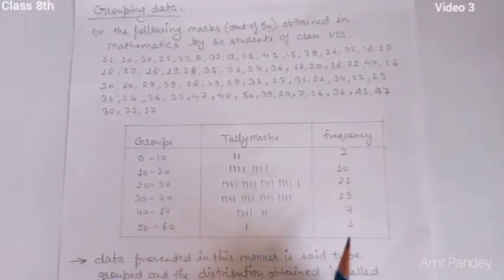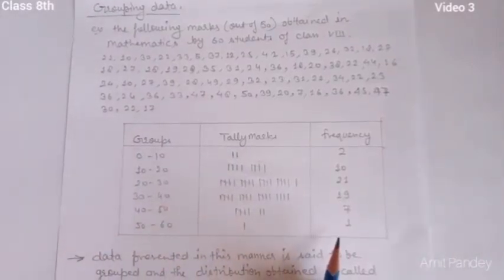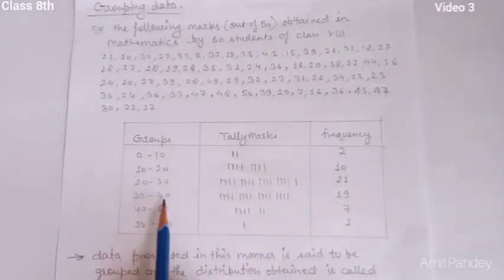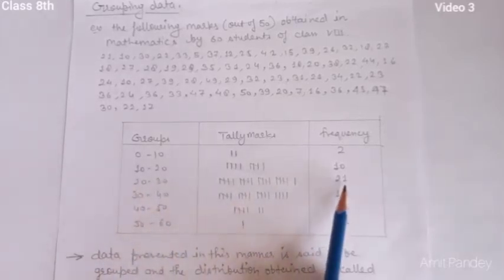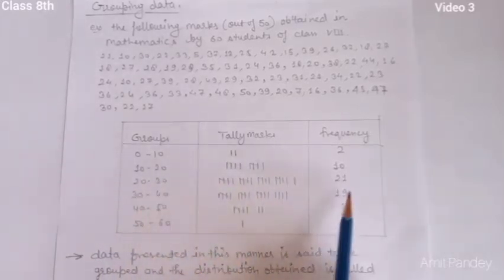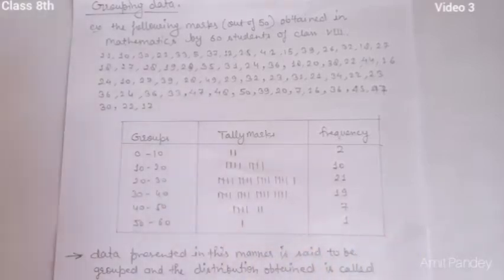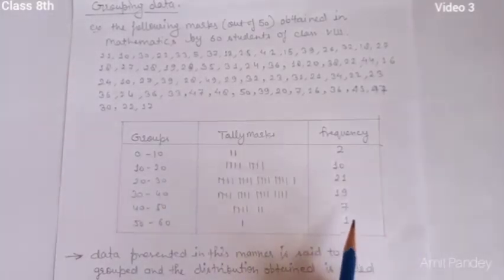Now observing this table, you can answer that most of the students have scored between 20 to 40: 20 to 30, 21 students, and 30 to 40, 19. So most students scored between 20 to 40 marks. Okay student, and 8 students scored marks more than 40.